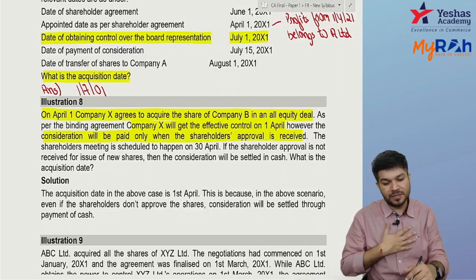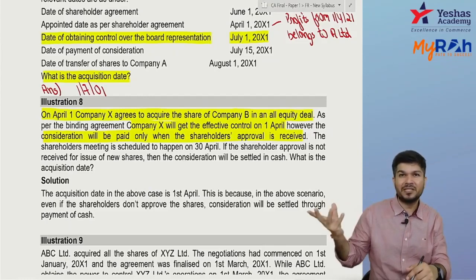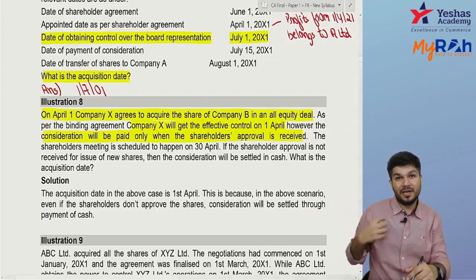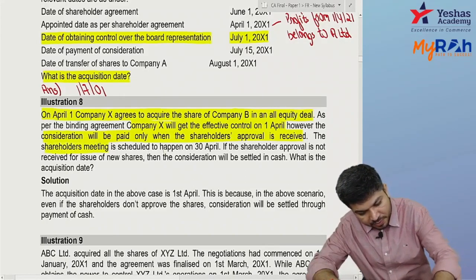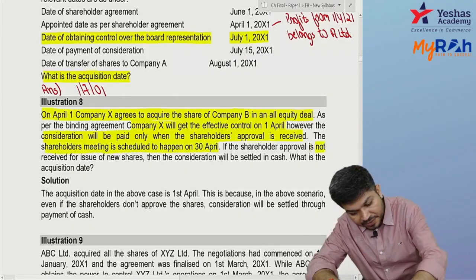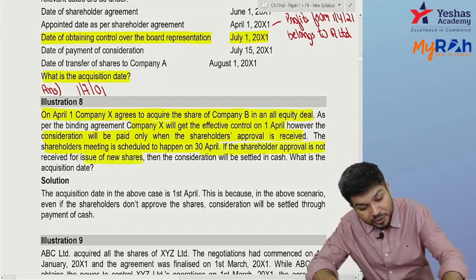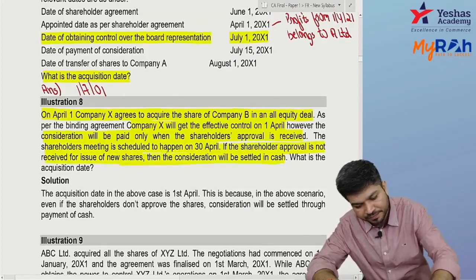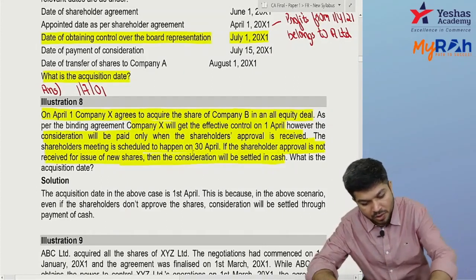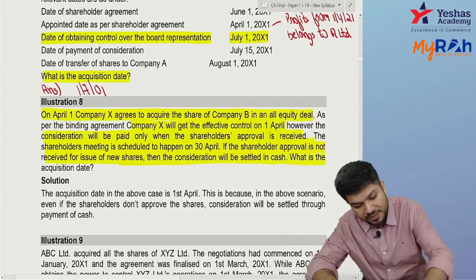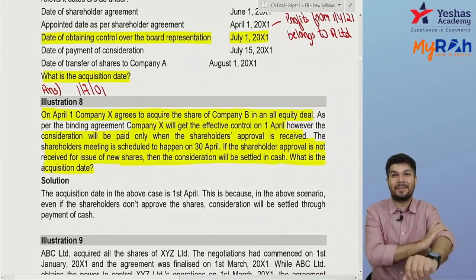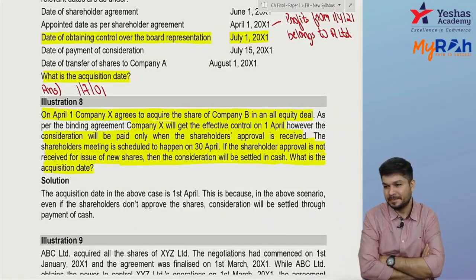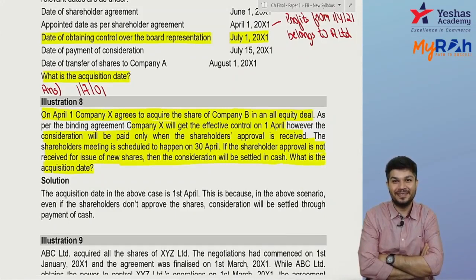Effectively, the control comes on 1st April, but consideration will be paid later. I have to give you my shares, so I have to get my shareholders' approval. The shareholders' meeting is scheduled on 30th April. If the shareholders do not approve the issue of new shares, then I'll give you cash. What is the acquisition date? Is the acquisition date 1st April or 30th April?